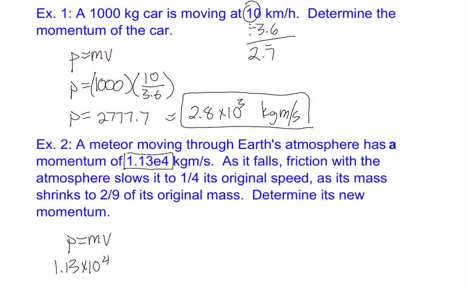Right? If we're going to go a quarter of the speed, that means we're going to have to times that amount by a quarter. And if we shrink the mass by 2/9, we're going to have to times it by 2/9 as well. So basically, we're just going to be taking our original momentum and timesing it by a quarter and then timesing it by 2/9. That's the easiest way to do these questions. So when we do that, we actually get a final answer of 627.7. So if we round it off, we want 3 digits, so we'll go 628 kilogram meters per second.